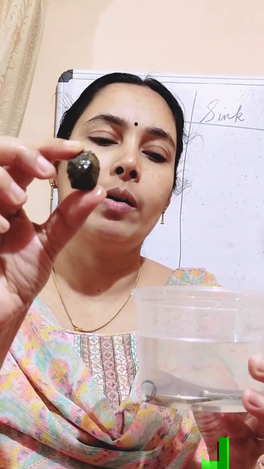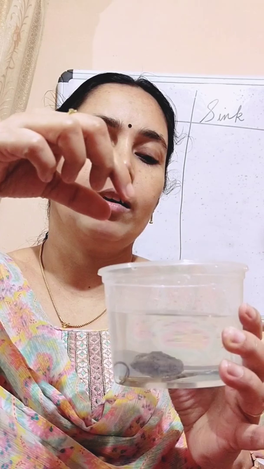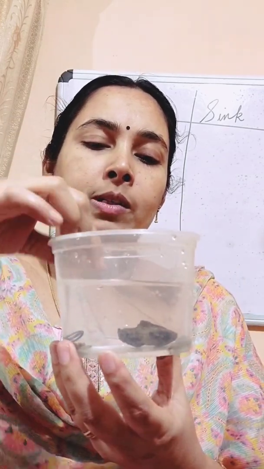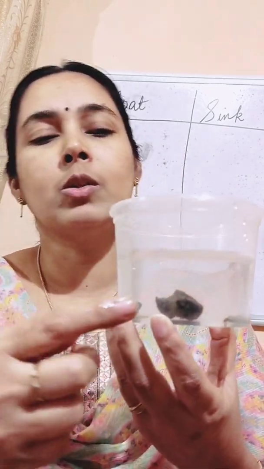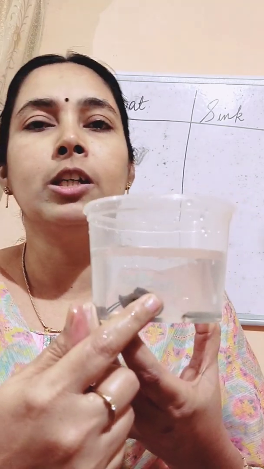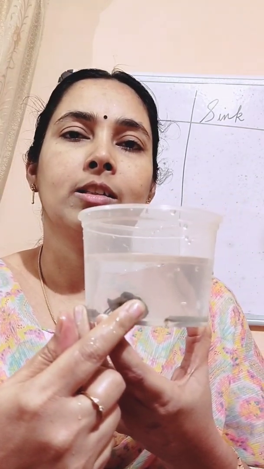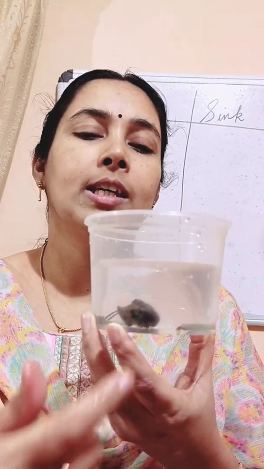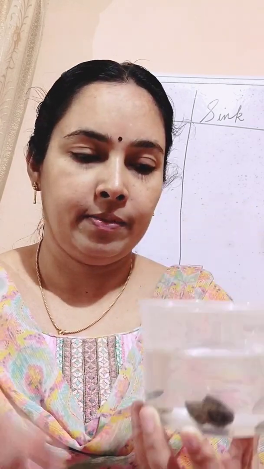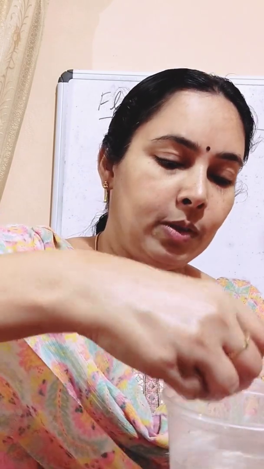Okay. Then I am taking a small piece of stone and putting it in water. What happened to the small piece of stone? Small piece of stone also sinks in water. Can you see now? It sinks in water. So I will take all these substances out, otherwise you won't be able to see it clearly.